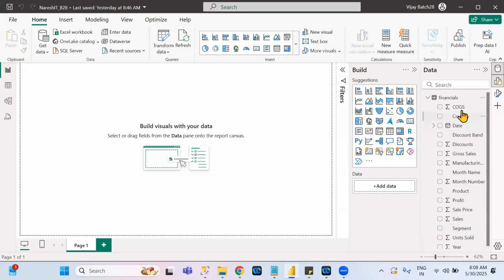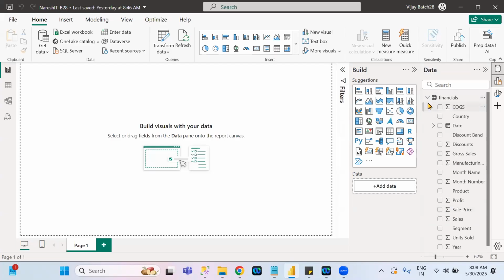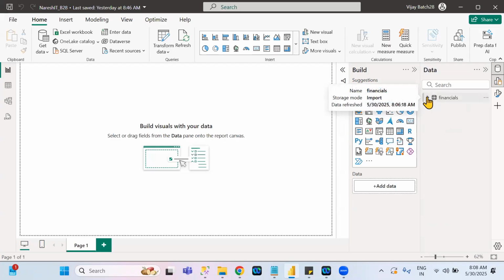Vijay, can we see under the column what all the data is there? I want to see. Not here. In another tab itself we can see that. I will tell you later. Is that clear or not? Okay. So again, if you want to hide all the columns, click on this arrow. Okay.